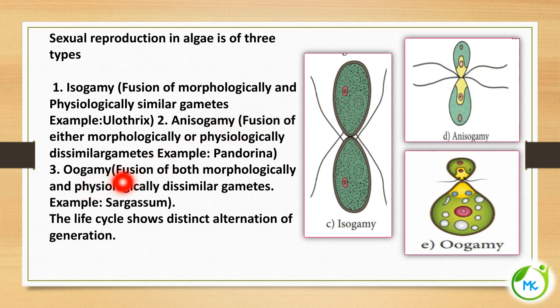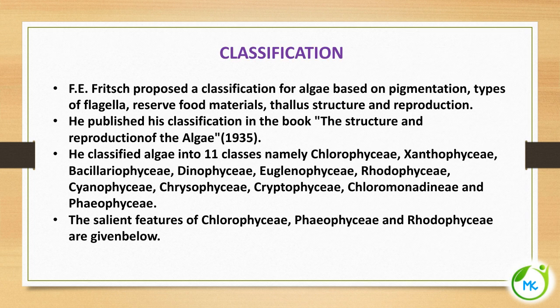And the third kind is called oogamy. Oogamy is nothing but fusion of gametes dissimilar both morphologically and physiologically. Both-wise they are dissimilar. Such kind of fusion is called oogamy. And the life cycle of algae will also show distinct alternation of generation.